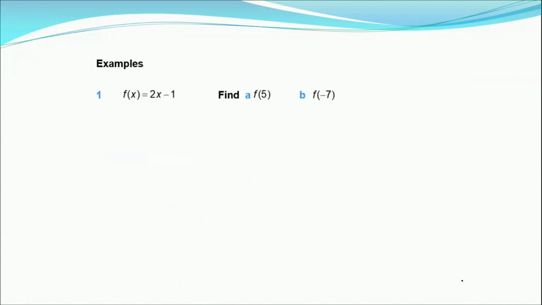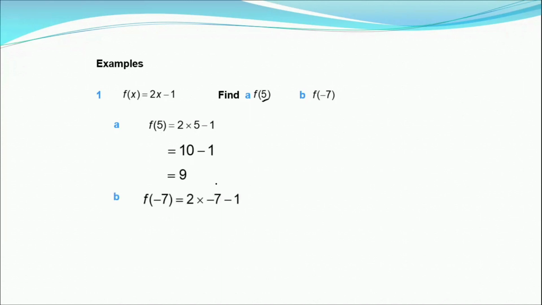Let us solve some problems based on that. You have a function f of x is equal to 2x minus 1. Find f of 5 and f of minus 7. Let us take this as a function. What are we doing here? We are substituting, in place of x, the value 5, since we are asked to find f of 5. Now 2 times 5 is 10, and 10 minus 1 is 9. This is how you get f of 5 is equal to 9.